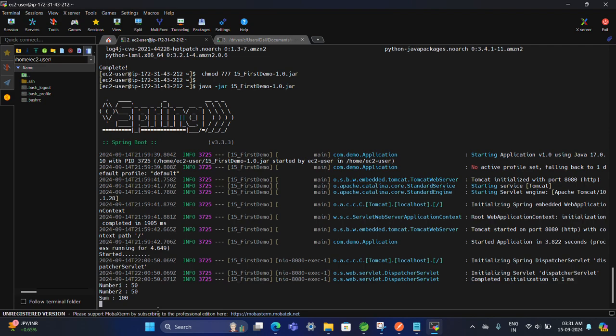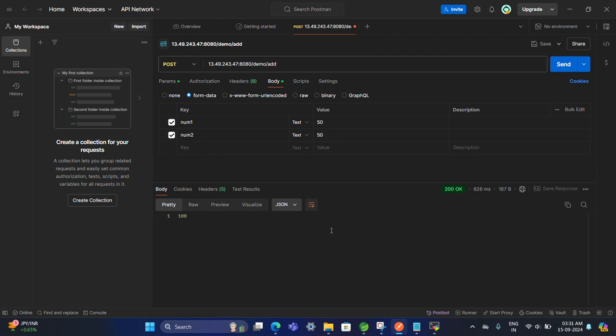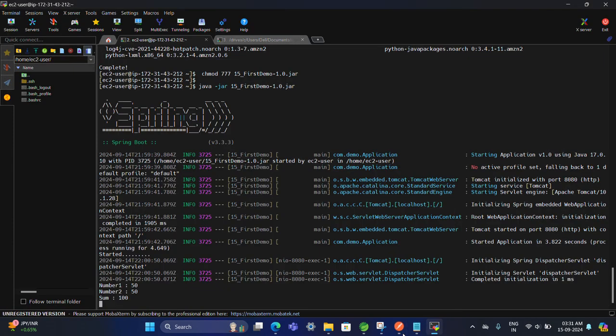Let's test one more API. Okay, firstly, I'm going to tell one more thing. This project is now running, which means this port is running. If I press Control plus C, then this port and my project are going to shut down. This is the problem.